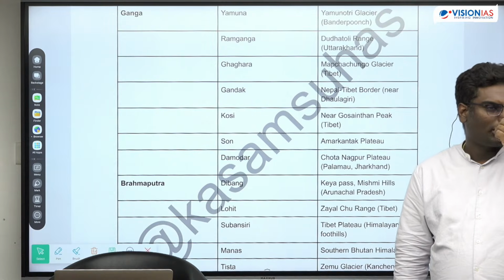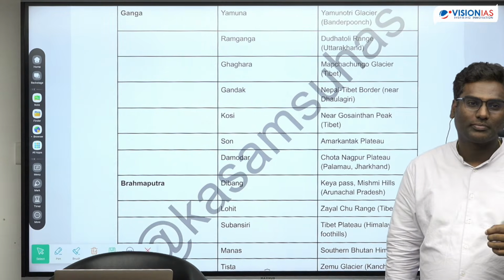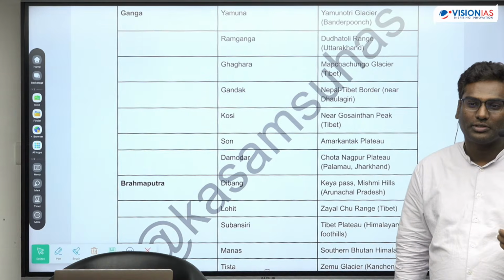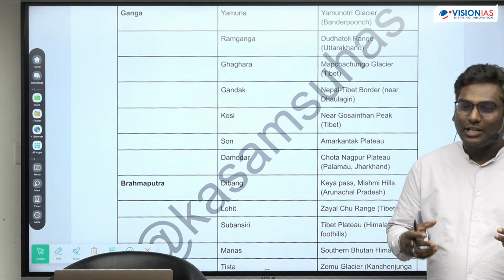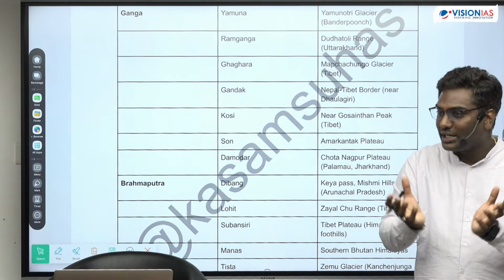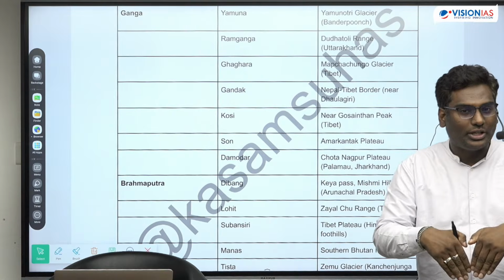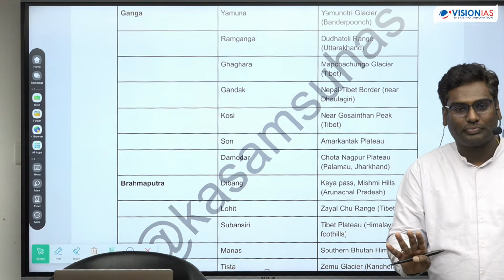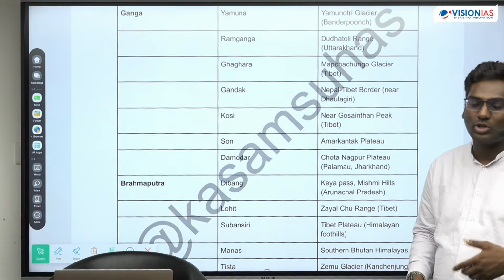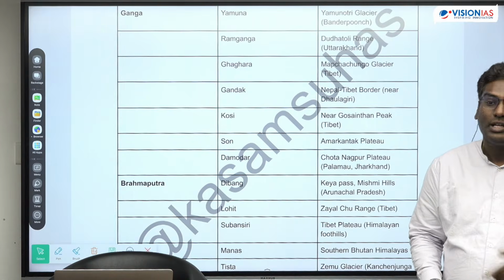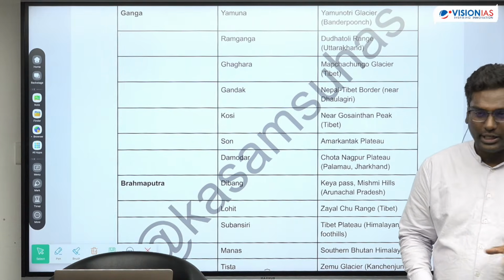Okay, so what is endorheic basin? सुना है endorheic basin? हाँ, so it is a central drain system. मतलब कैसा होता है? All the rivers will come and fall into it, but there is no outflow. No outflow. इसमें salinity ज़्यादा होता है, कम होता है? हाई होता है, because evaporation की वजह से. इंडिया में कुछ example है.